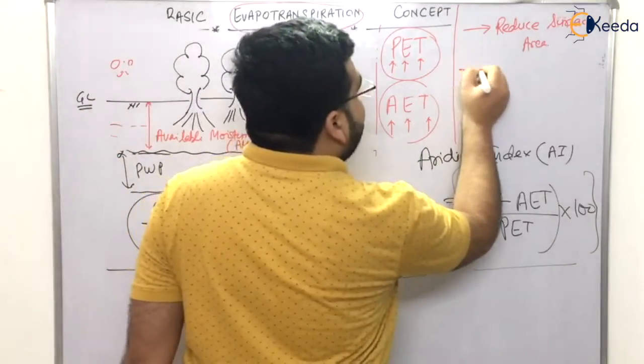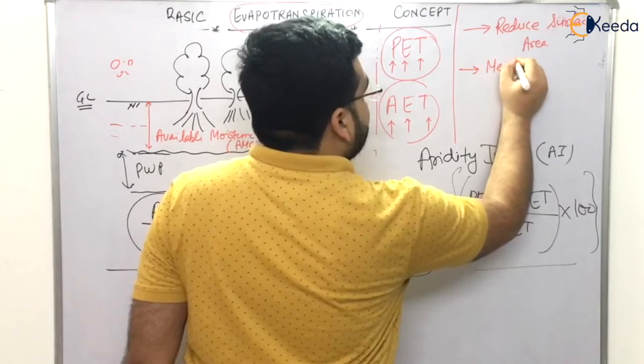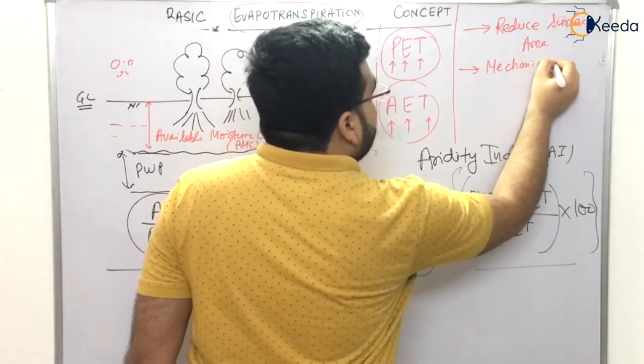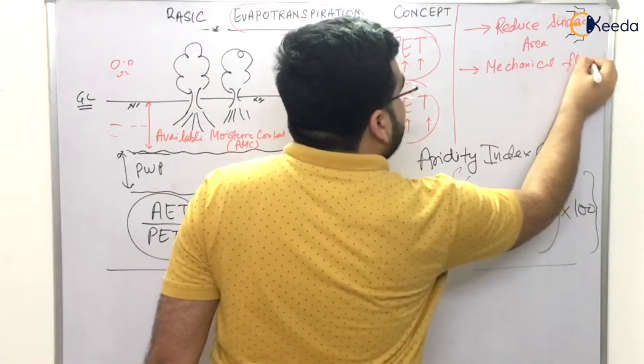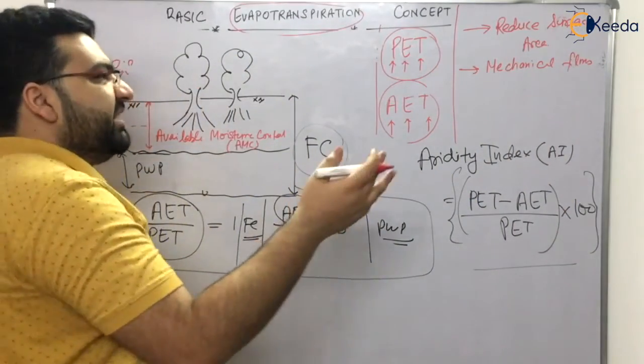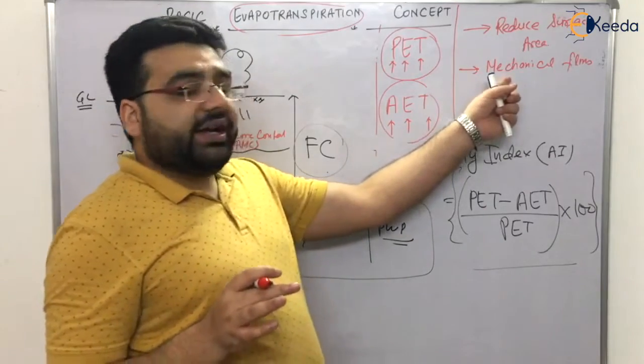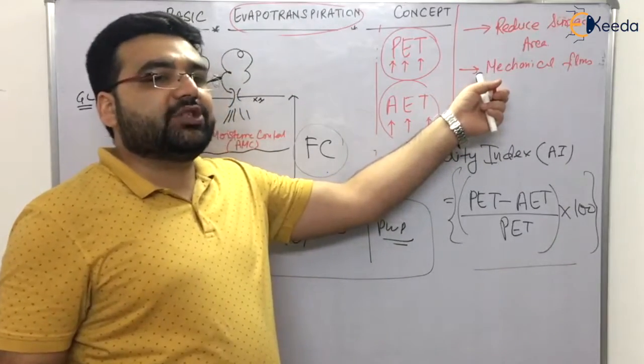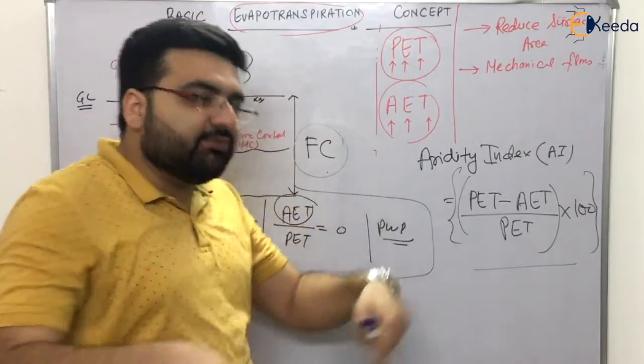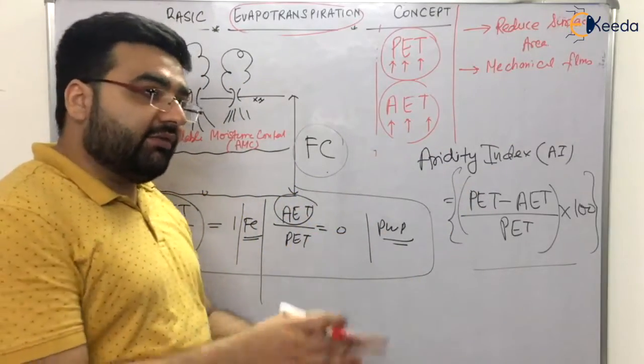Second, we have mechanical films also. Some polypropylene and some PVC films are there, but they are very costly. So the mechanical film method is more suitable for a small water body, not a big water body, otherwise it will be very costly, right?